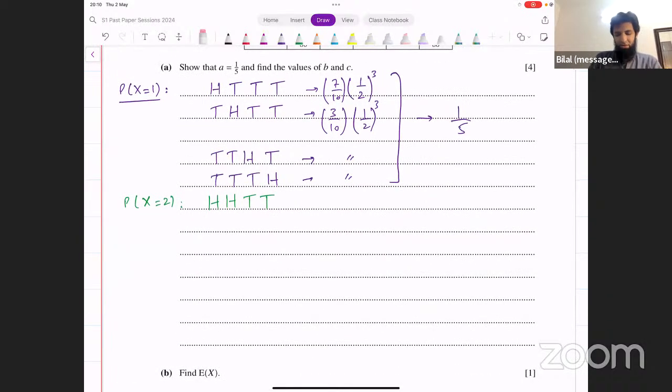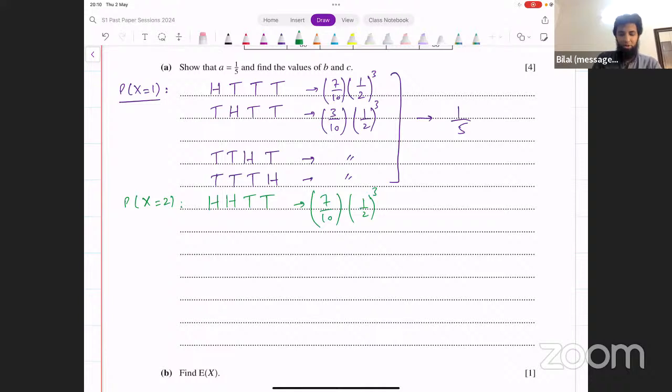Now, that will be a lot to list down. So let's think about how we can, just like we did for the previous case, where we had 3 cases that were the same and then 1 case that was different. We could do something similar here as well. Okay, HHTT, what's the probability for that? 7 over 10 for the first one. And then for the remaining, we have 1 over 2 whole cube, right? Because these are all fair coins.